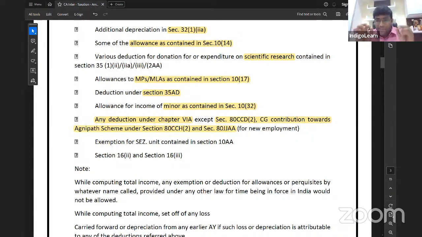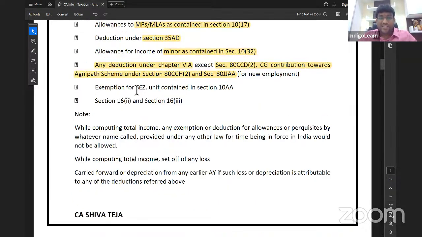So if a person is paying tax under default tax regime, he cannot take any chapter 6A deduction except 80CCD(2), 80CCH(2) and 80JJAA. Next. Exemption for SEZ unit contained in section 10AA. That also we can't take under default tax regime.